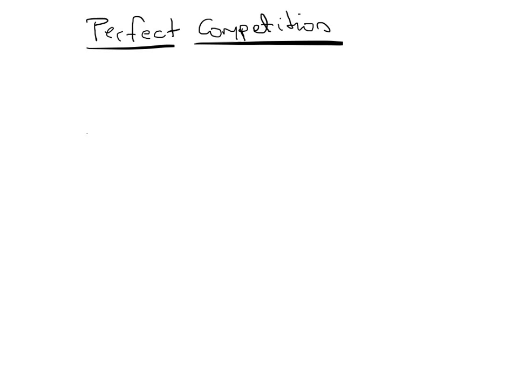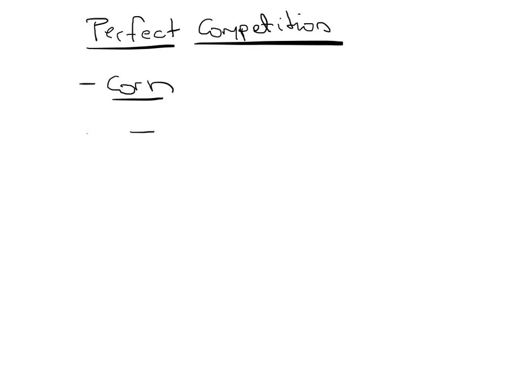Okay, in this video I'm going to explain what perfect competition means and what the assumptions are that are required for a market to be perfectly competitive. Think about a farmer that grows corn. The first thing is that this farmer is probably selling a small proportion of all the corn sold in, let's say, a country like the U.S.